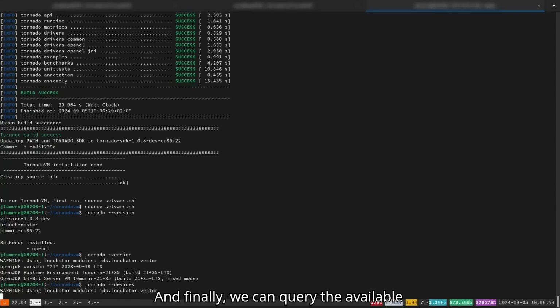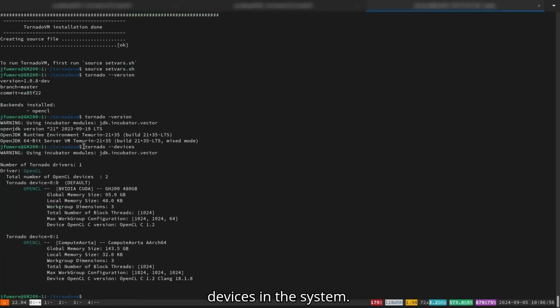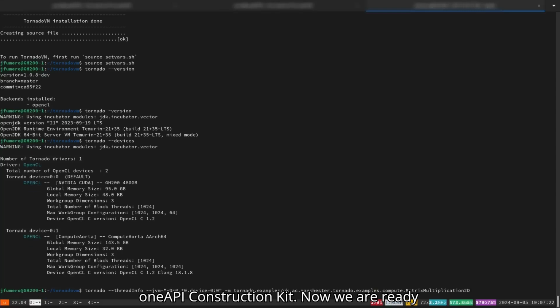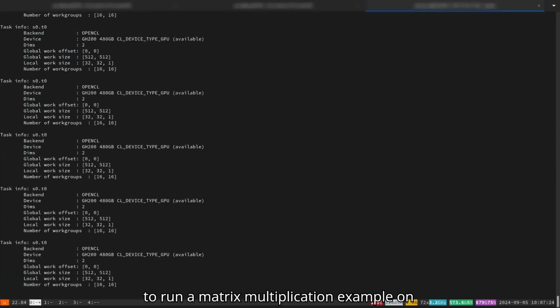And finally, we can query the available devices in the system. As we can see, 2 devices are available, the NVIDIA GPU and the ARM CPU, which is referred as a Compute Auto platform. This platform is exposed via the CodePlay OneAPI construction kit. Now we are ready to run a matrix multiplication example on both devices.